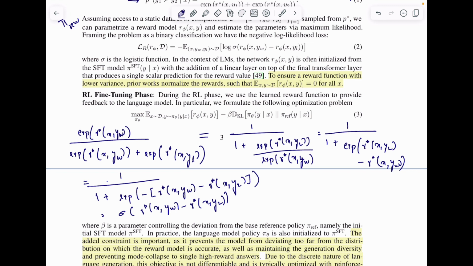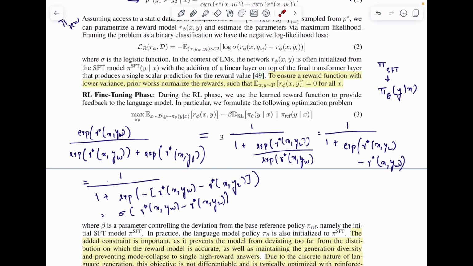We make a copy of pi SFT and call it pi theta. It takes x as input and returns y as output, hence it models the probability of y given x, where x is our prompt or the content generated so far. We want this model to maximize the reward that we learned in the second step.